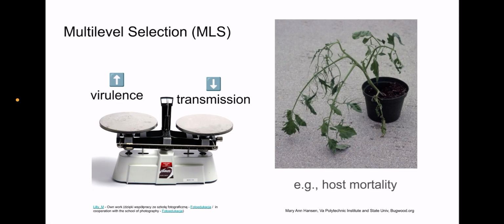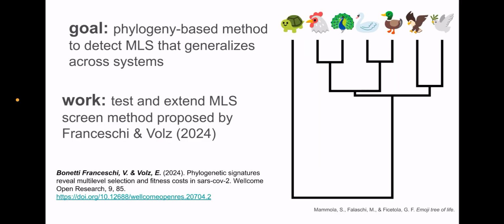In epidemiological contexts, detecting multilevel selection dynamics can be useful in understanding the evolutionary forces at play on a pathogen and potentially forecasting future evolutionary trajectories. To achieve a quantitative screen for multilevel selection dynamics that generalizes across a variety of model systems, we turn to phylogeny data. Given the fundamental nature of hereditary relationships in evolutionary systems, such ancestry data is broadly available and generally comparable across different model systems.